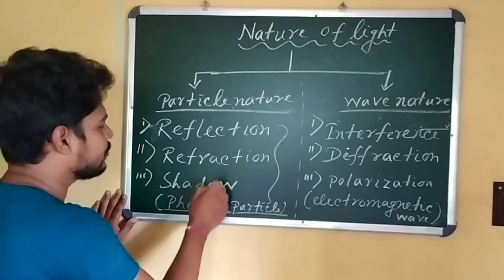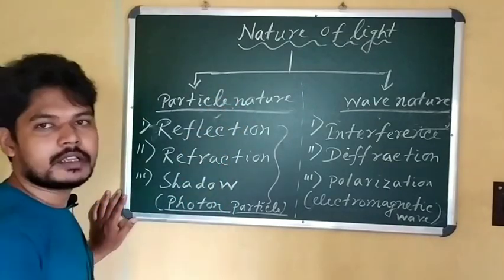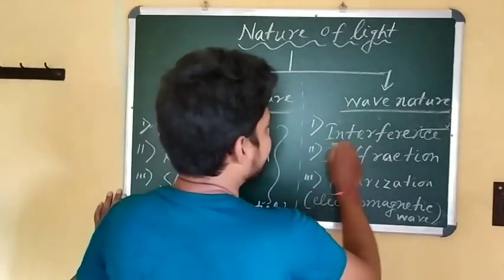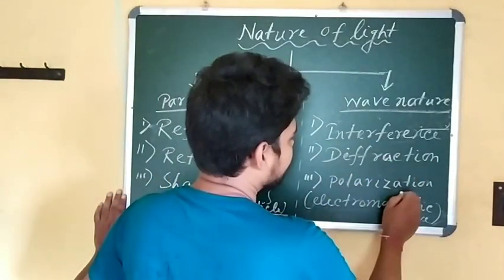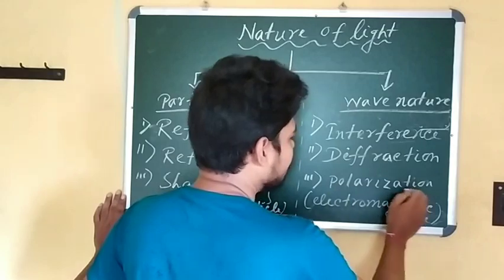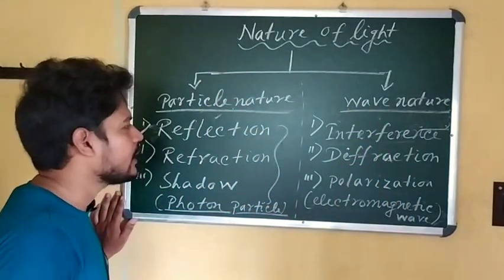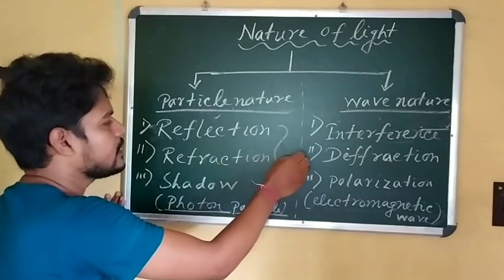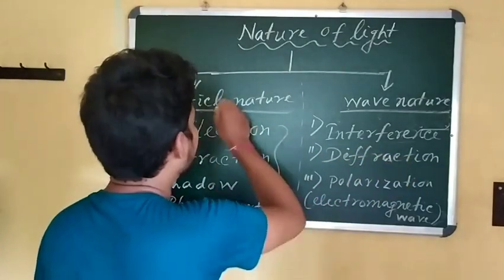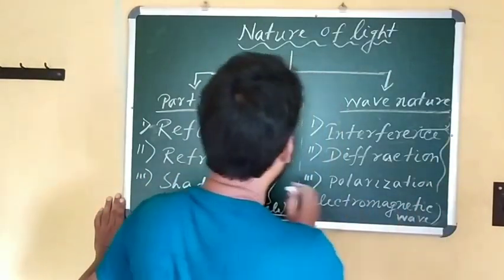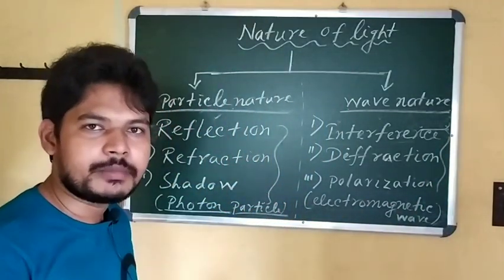So these three prove that light has the particle nature. Come to interference, diffraction, polarization. We can explain all these three by the wave nature of light. We cannot apply the particle nature, and we cannot prove these by the particle nature. So it is both the particle nature and wave nature.